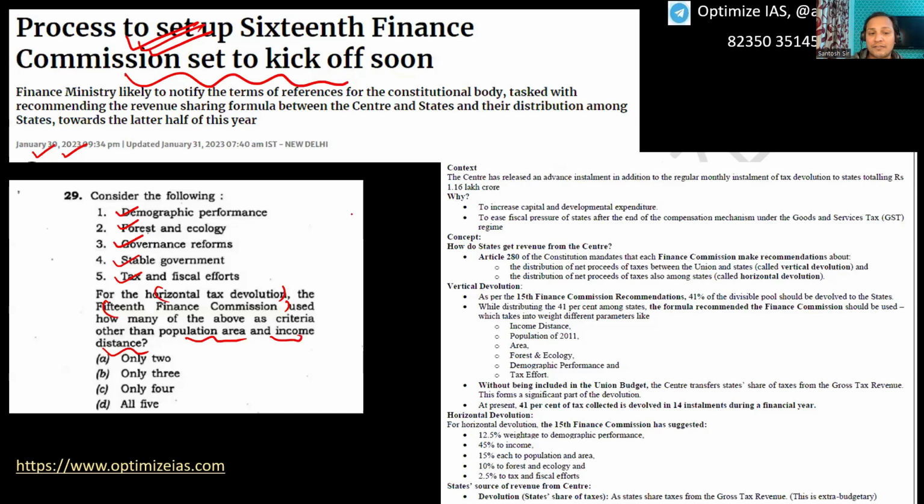And guys, if you have referred to our Optima notes, this is our Optima notes, my PDF is already available with you. You can go and cross-check. I had given exactly the details of the horizontal devolution in my Optima notes, exactly word to word. You can see here demographic performance, income, population, forest, and tax effort.